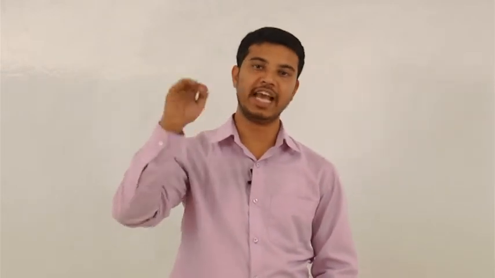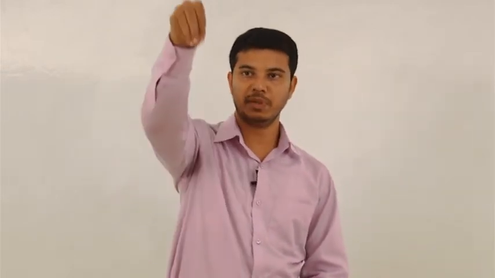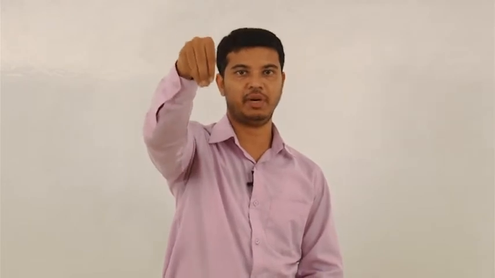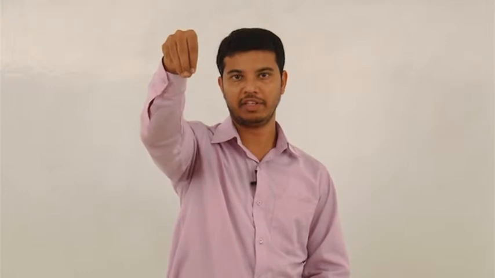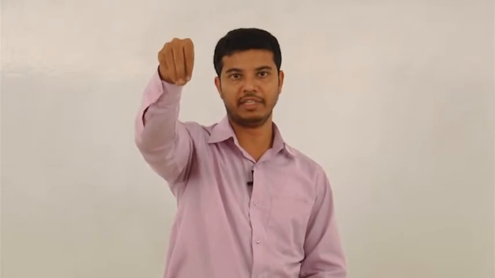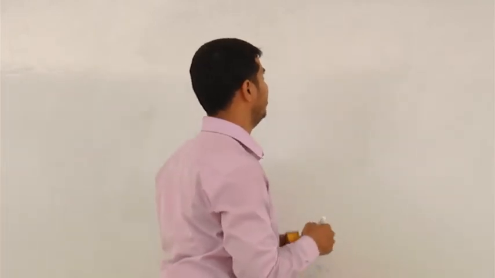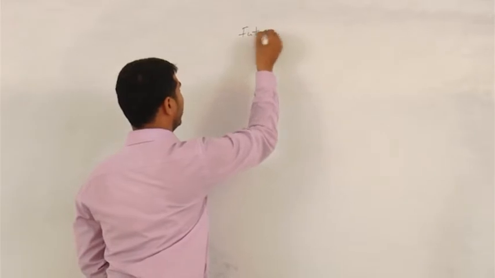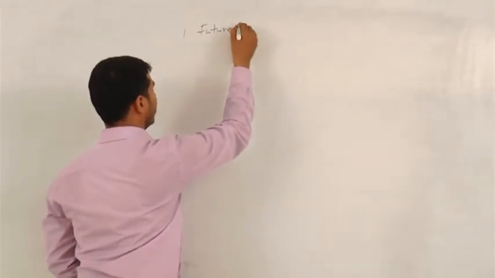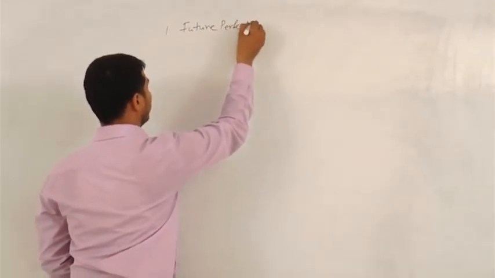Any action that will be going on in the future up to some certain point, this is important. That is future perfect continuous. Now let us see on the board each and everything: definition, syntax, helping verbs, and examples. First, the definition: future perfect continuous.